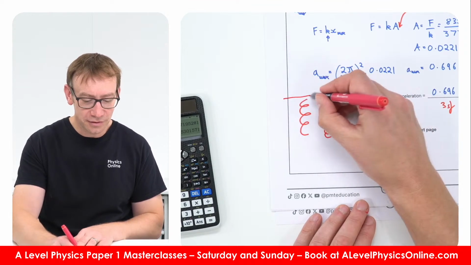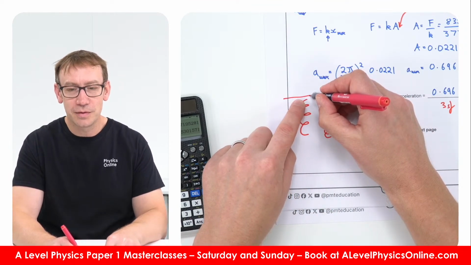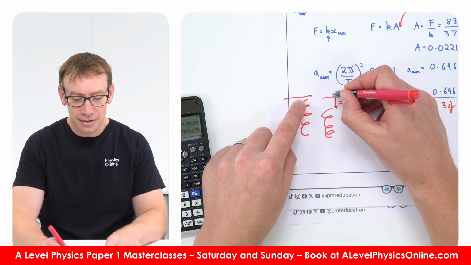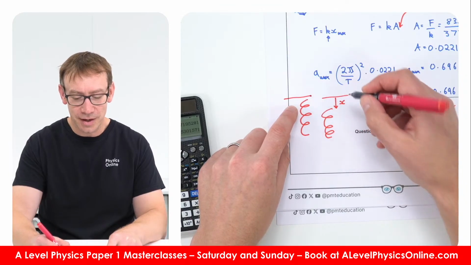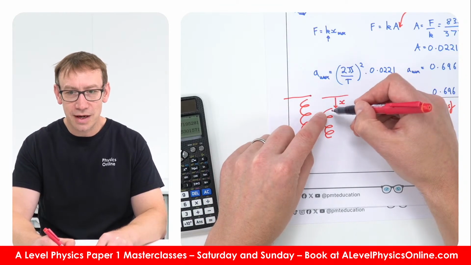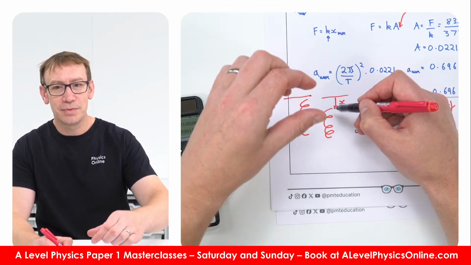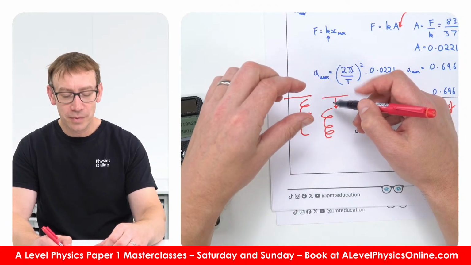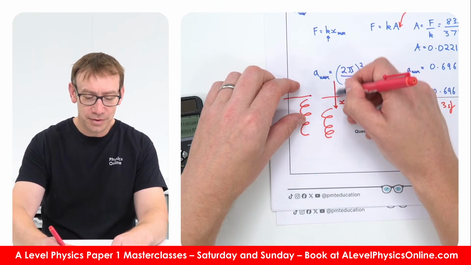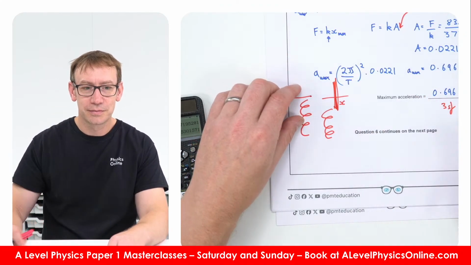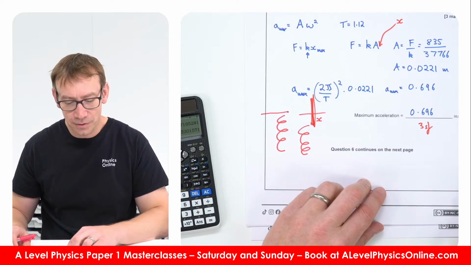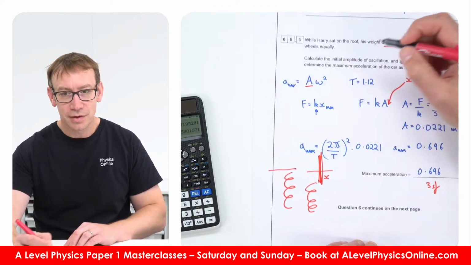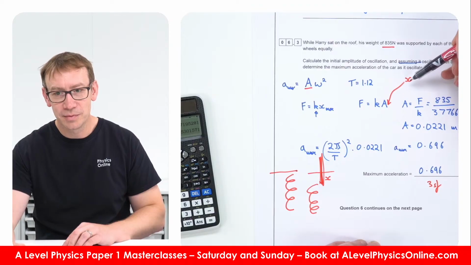So this is the car spring in its equilibrium position. Harry gets on it and it goes down by a certain amount, and that amount is going to be equal to the amplitude of the oscillations, because when they get off, the car then goes up and down several times.